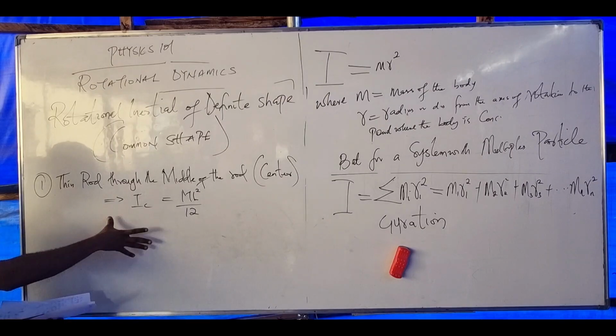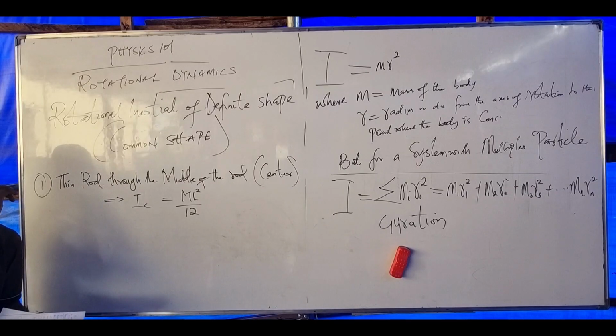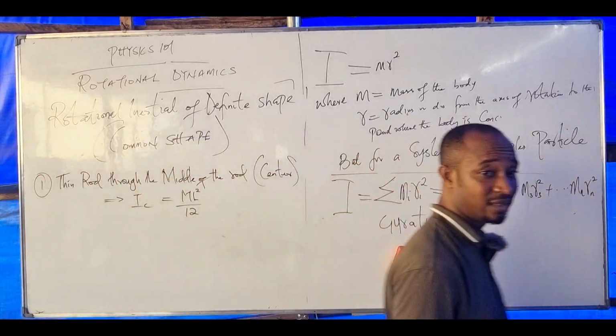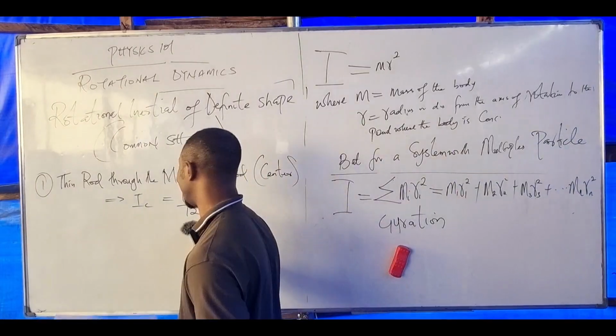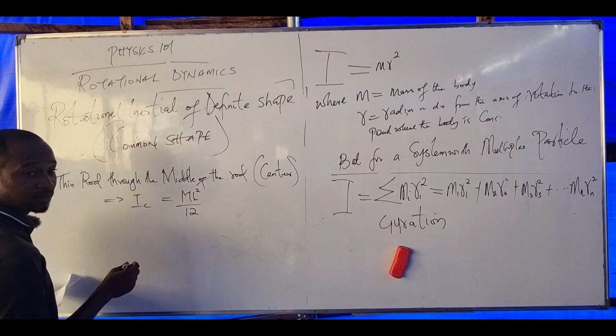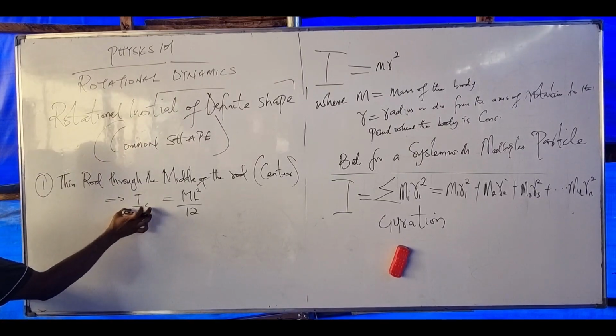All of these have their derivation from the parallel axis theorem. I won't go into that now, except for those who are studying physics. Are they here? Anybody physics? We don't have them, so for you, you don't need it. To derive it will take me time. IC means center, inertia of the rod at the center.